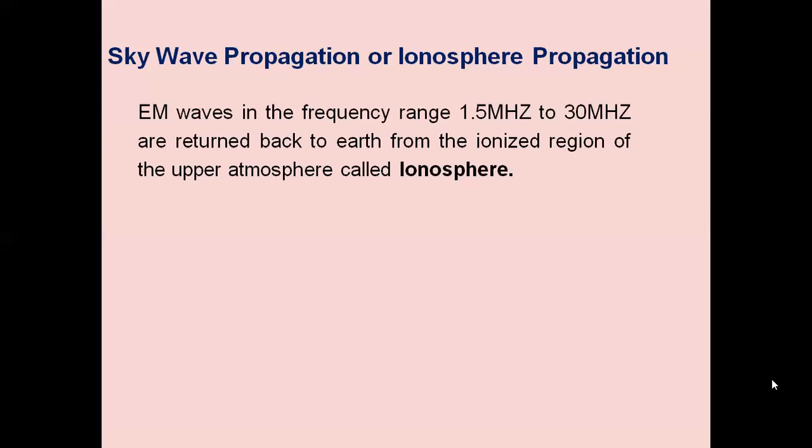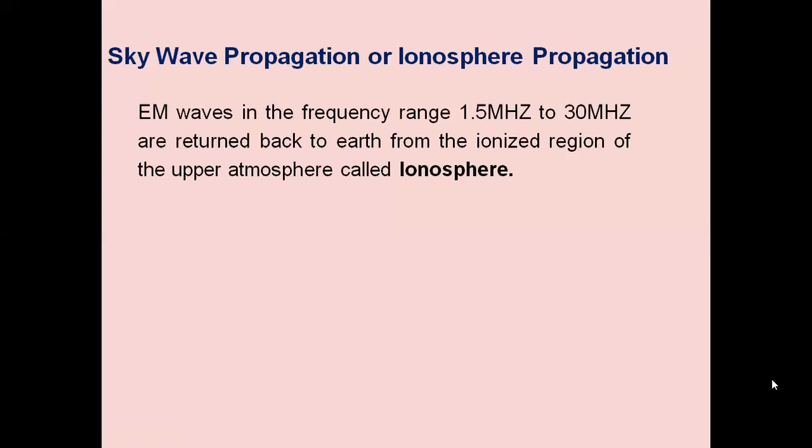The F2 layer is the most important reflecting medium for high frequency radio waves. Its approximate thickness can be up to 200 kilometers, and its height ranges from 250 kilometers to 400 kilometers in daytime. At night time, it falls to a height of about 300 kilometers, where it combines with the F1 layer to form the F layer.